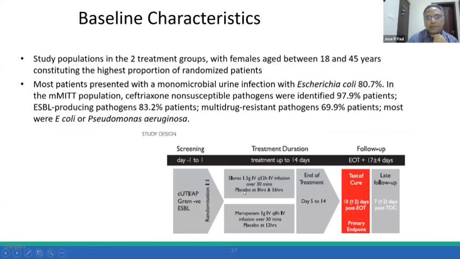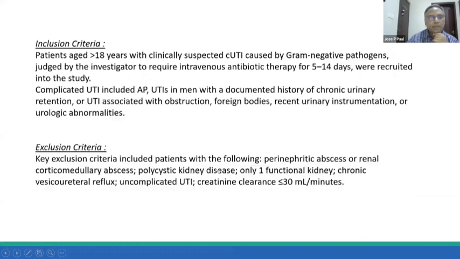Patients were randomized into Eloris or to meropenem, and they were treated for 14 days, and the patients were compared from the end of treatment to around 3 weeks in the follow-up period. The conclusion of the study is that it is found to be non-inferior to the use of meropenem. So these are the inclusion as well as exclusion criteria. This is a study which has been given to me by Cipla.